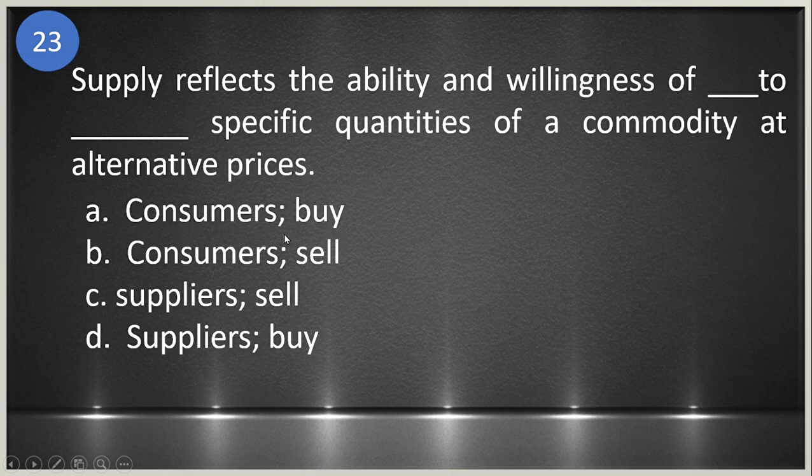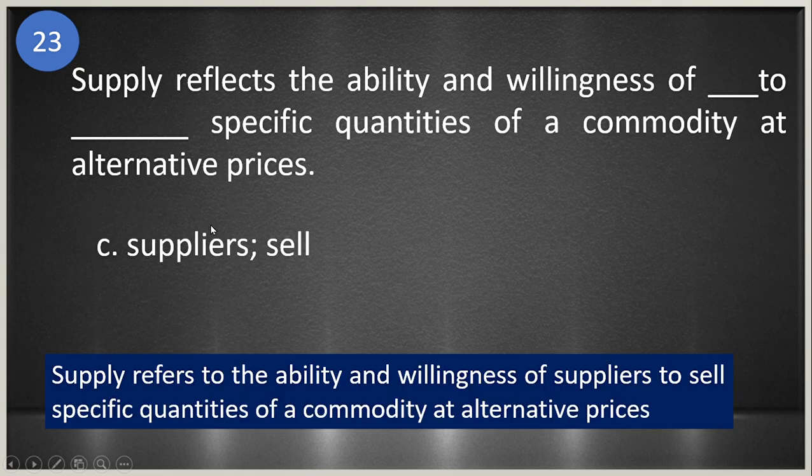Is it A, consumers buy, B, consumers sell, C, suppliers sell, and D, suppliers buy? The answer is suppliers sell. Okay, so supply reflects the ability and willingness of suppliers to sell specific quantities of a commodity at alternative prices.